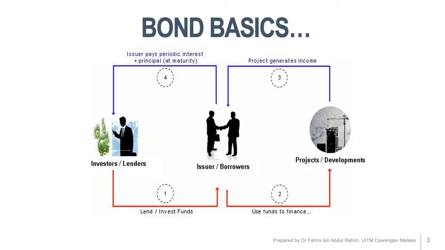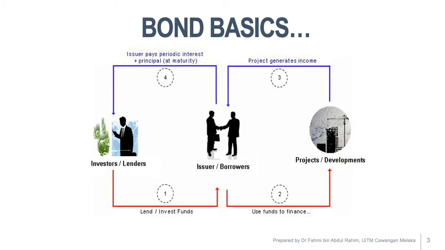The diagram shows how a bond operates in a company. First, number 1, the issuer issues a bond to the investor or lender. In this transaction, the lender transfers money to the borrower. The borrower will use that fund to finance a business project or any business operation. That is point number 2.